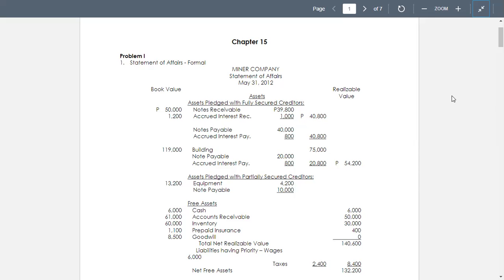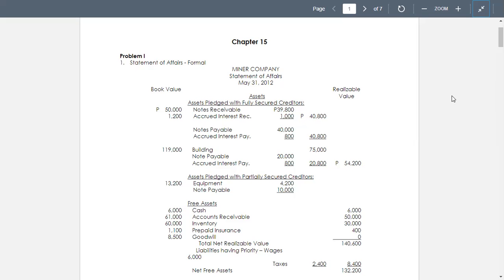That gives 40,800. Okay? So that's the notes receivable. As given above, we have 50,000 and there is an accrued interest on notes receivable, so we have to include that under the book value. Whereas the notes receivable, including 1,000 accrued interest, will be realized at 40,800. So minus the accrued interest receivable of 1,000, it's only 39,800.